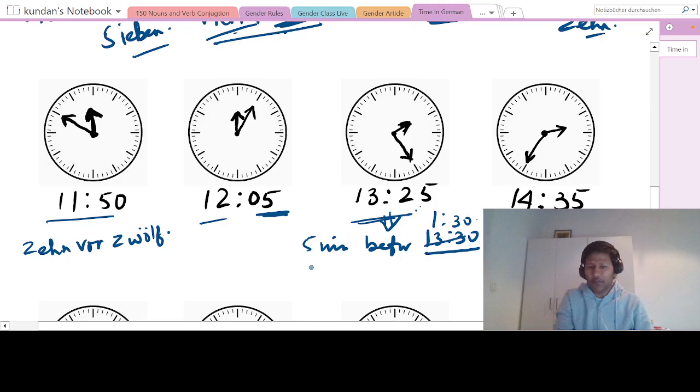So we say 5 vor, and this is halb zwei, because I have already explained, 30 minutes before 2 o'clock. This is how we say it in German, not like in English. 1:30 in English is 30 minutes after 1 o'clock, but in German it is 30 minutes before 2 o'clock. So we say 5 vor halb zwei.